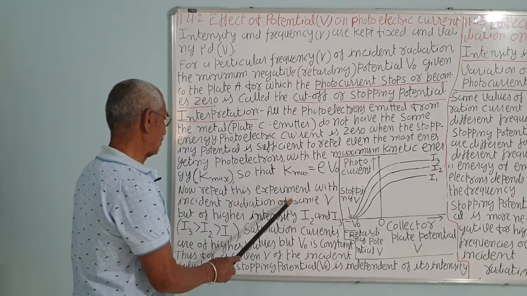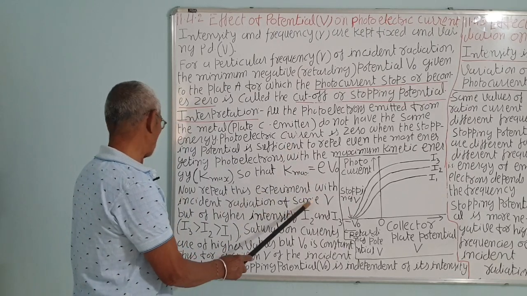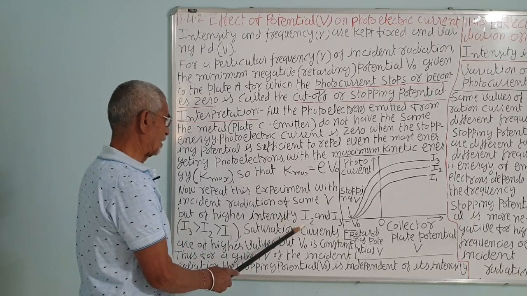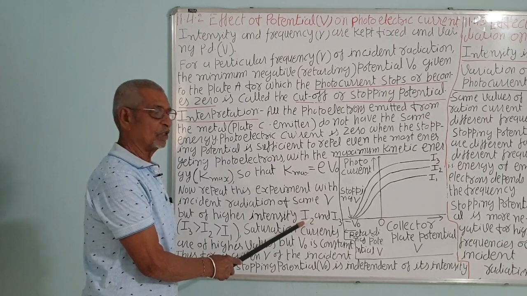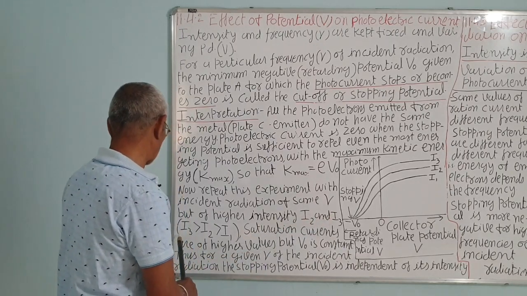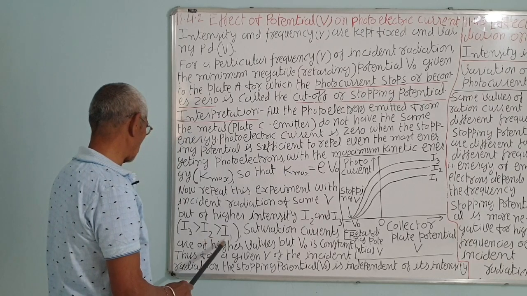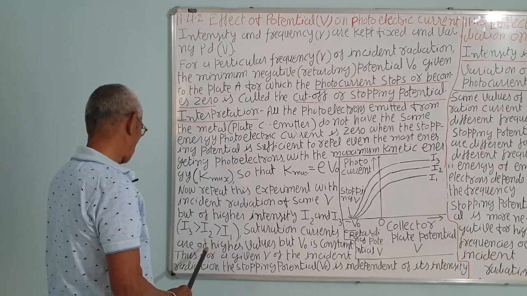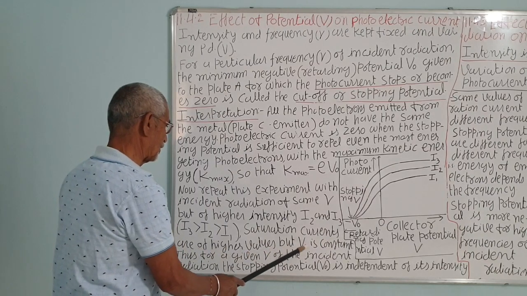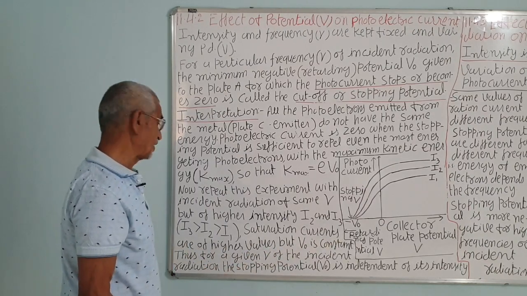Now repeat this experiment with incident radiation of the same frequency, remember, but of higher intensity I2, by keeping the light source nearer. And again for I3, so I3 is greater than I2, which is greater than I1. Saturation currents are of higher values, but V0 is constant if the frequency is the same.